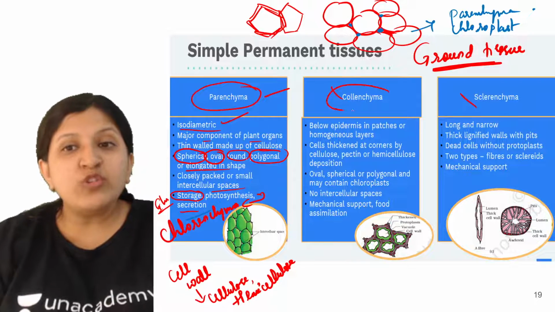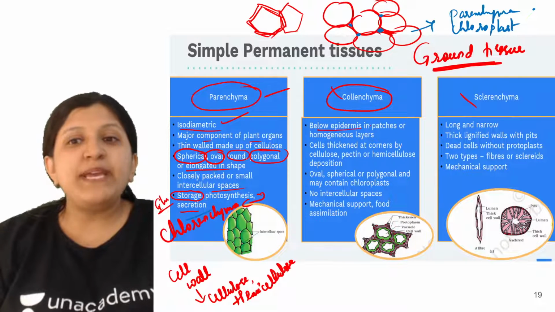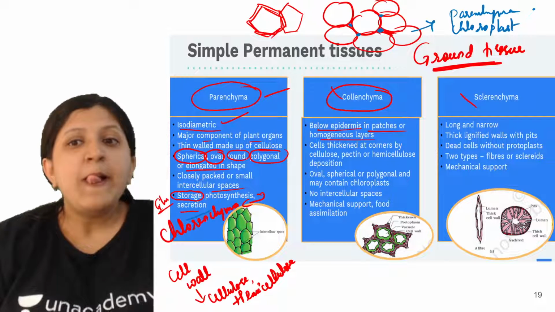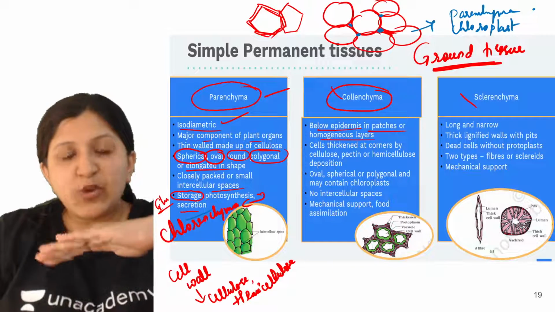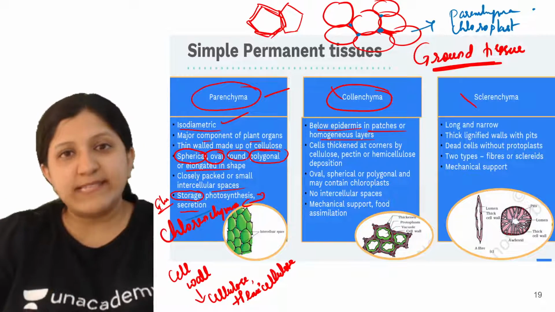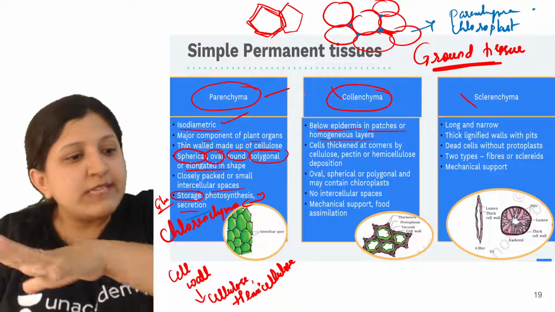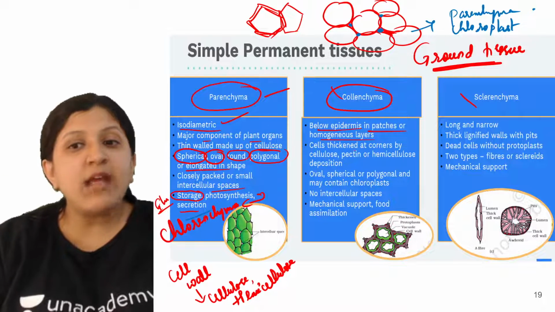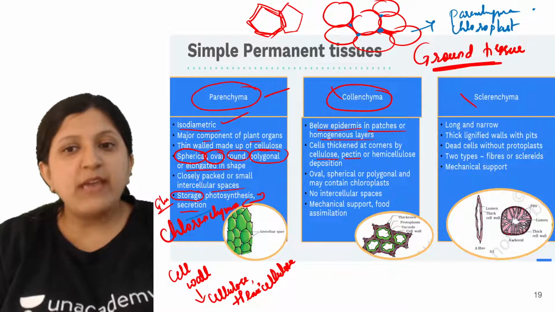Now moving on to the collenchyma. Below the epidermis, in patches or homogeneous layers, we can find collenchyma. That is just below the epidermal covering in a plant. In patches we can find it, or it can be present in a layer also. Cells are thickened at the corners by cellulose, pectin, hemicellulose.